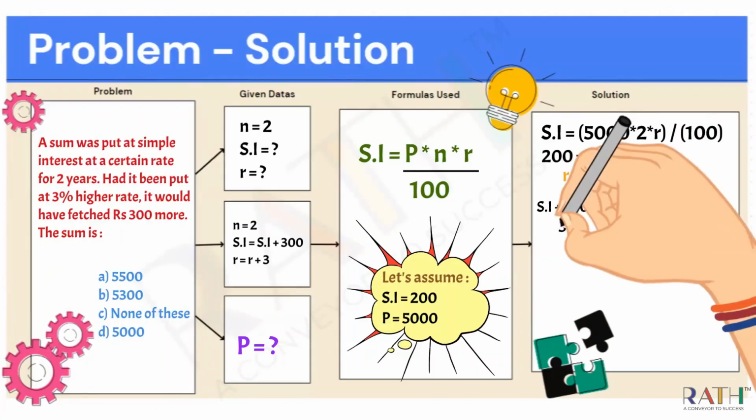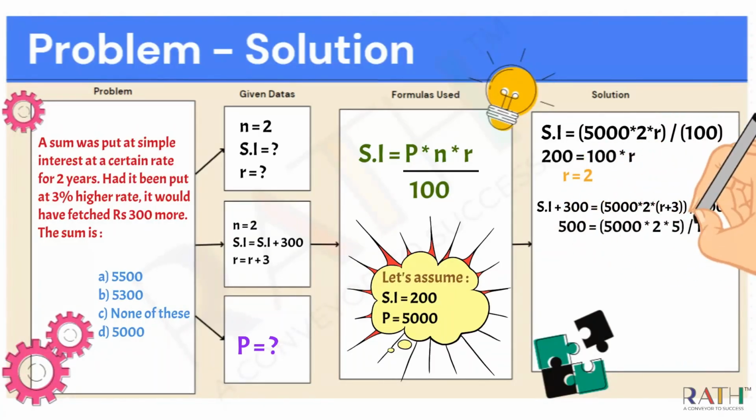Okay. So, see, simple interest equal to 5000 into 2 into R divided by 100. Simple interest I'm replacing with 200. And then if I substitute 5000 divided by 100, cancelling two zeros and then multiplying it, I'll be getting 100 into R. So solving it, my rate of interest will be 2. That is, if simple interest is 200 and principal is 5000, my rate of interest is 2%. Okay. So now by taking this R as 2, I'm going for the second case scenario.